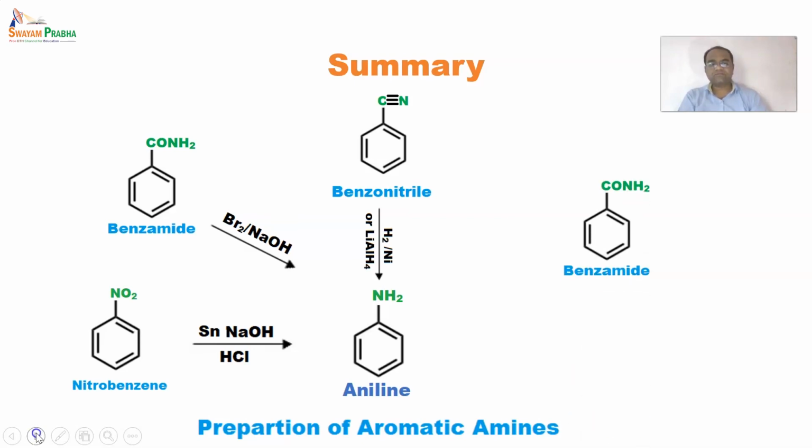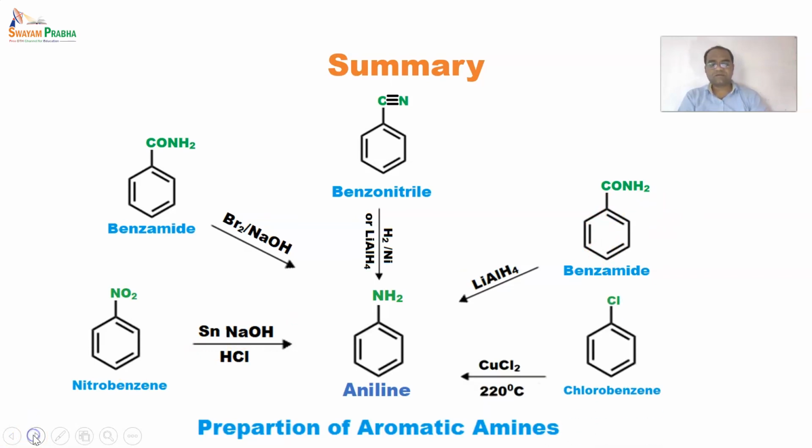After that, we saw benzamide. Exactly, that is not the structure that forms from benzamide. It is CH2NH2, not aniline. But here it is shown that after reducing, we get an aromatic amine from it. The carbonyl has been reduced. After that, we saw that chlorobenzene is replaced by NH2, and this reaction is carried out at a high temperature of 220 degrees Celsius with the help of copper chloride.